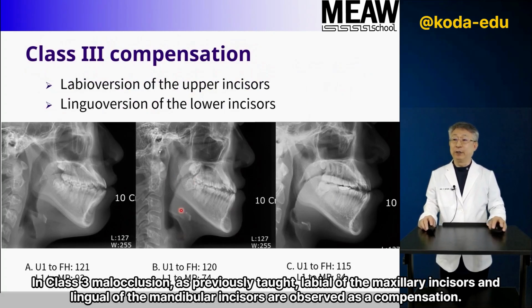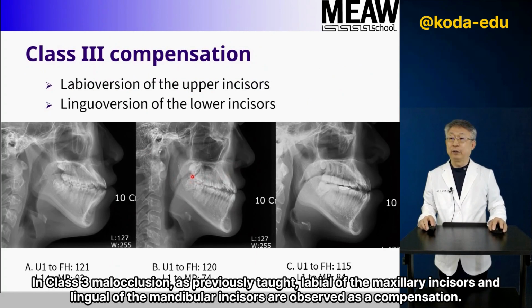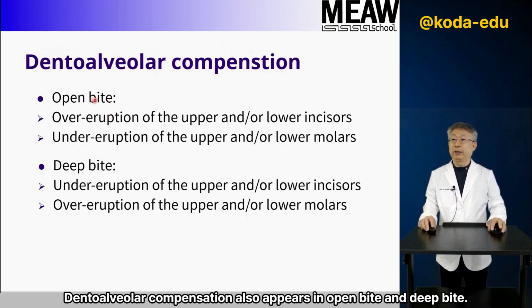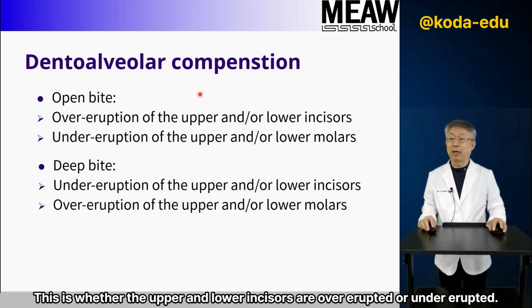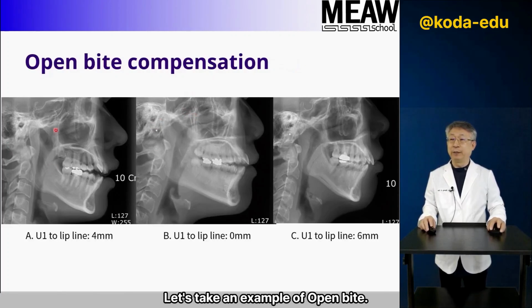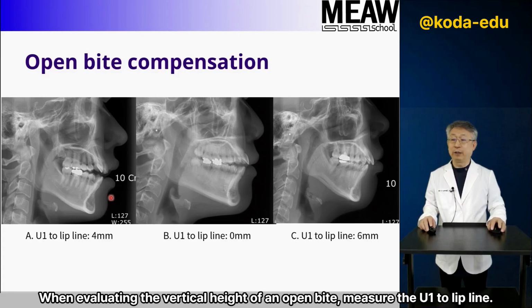In class 3 malocclusion, as previously taught, labial of the maxillary incisors and lingual of the mandibular incisors are observed as a compensation. Dentoalveolar compensation also appears in open bite and deep bite. This is whether the upper and lower incisors are over-erupted or under-erupted. Let's take an example of open bite. When evaluating the vertical height of an open bite, measure the yawn to lip line.